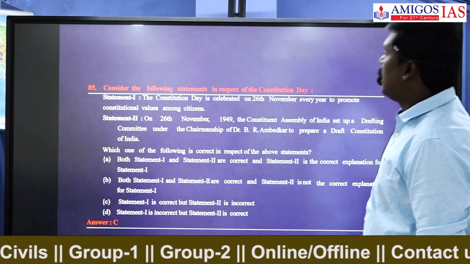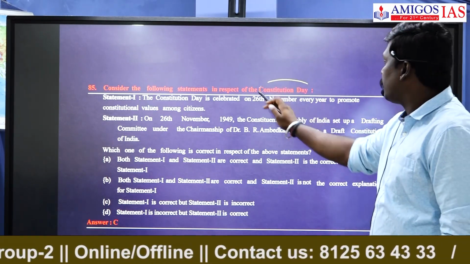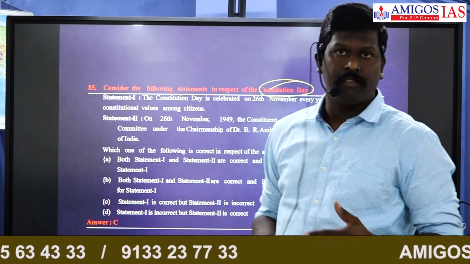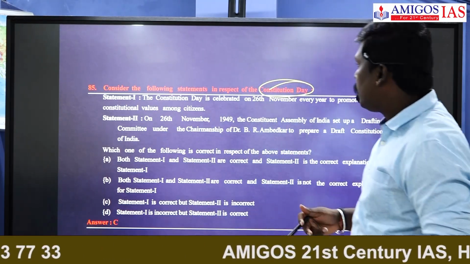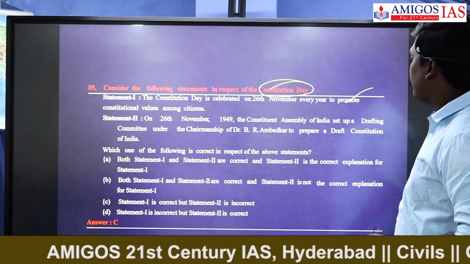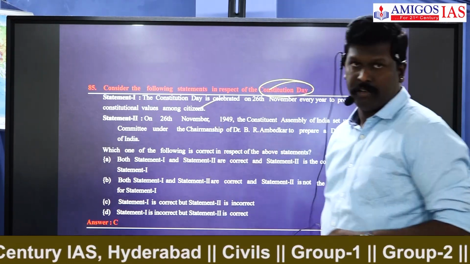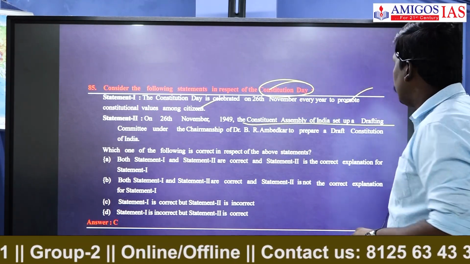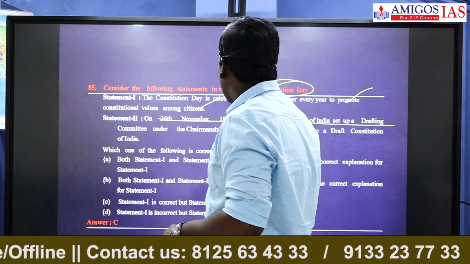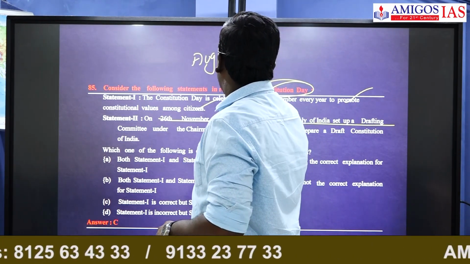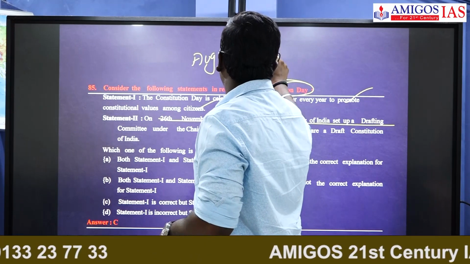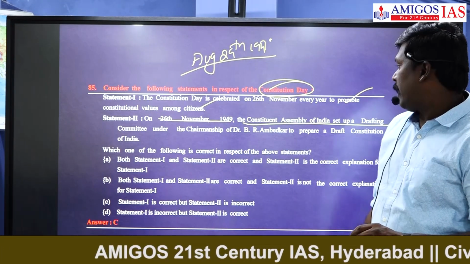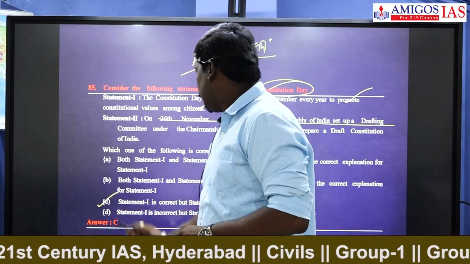Next question. Consider the following statements with respect to Constitution Day. On 26th November 1949, when the Constitution of India was passed by the Constituent Assembly, this day is observed. The Constitution Day is celebrated on 26th November every year to promote values of the Constitution among citizens. Absolutely correct, sir. On 26th November 1949, the Constituent Assembly of India set up the drafting committee. No, it is August 29th, 1947. On August 29, 1947, the drafting committee was formed. So statement 1 is correct and statement 2 is incorrect here.